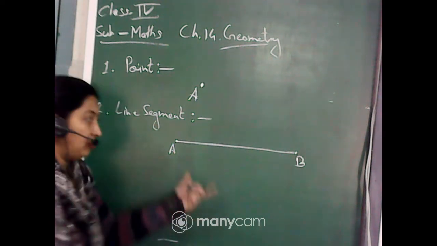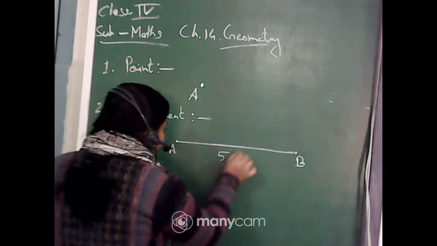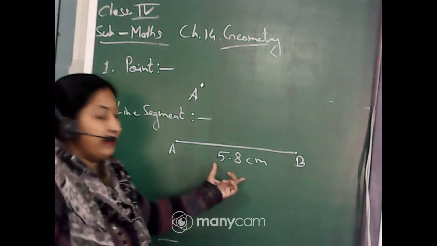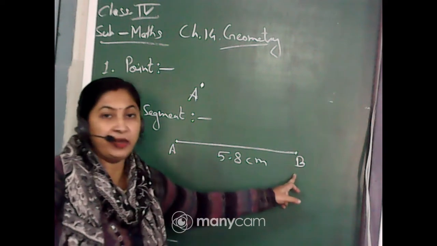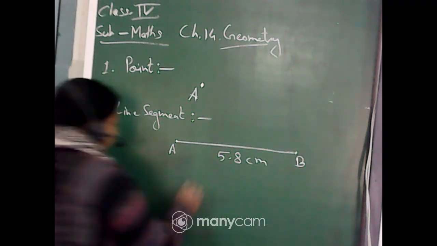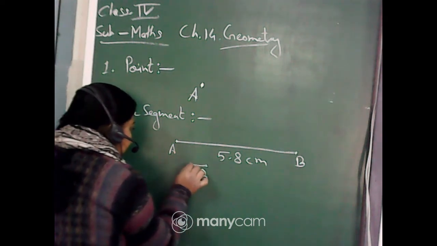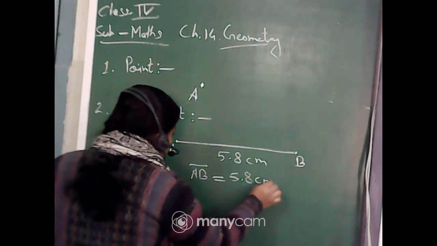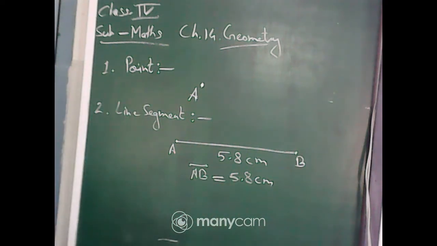Suppose I have drawn this with the help of a scale and it is near about 5.8 centimeter. So the length of the line segment is 5.8 centimeter, the starting point is A and the ending point is B. I can write this line segment like this: AB, with the line segment symbol, is equal to 5.8 centimeter. Like this I can write a line segment.